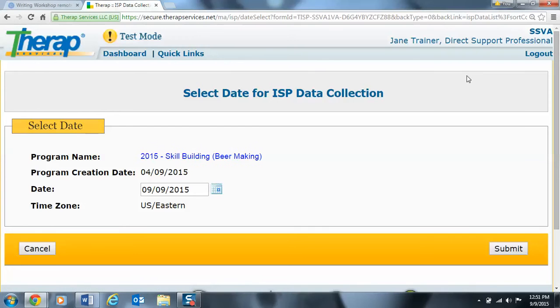When getting ready to write your documentation, what you need to do is ensure that today's date is here. You cannot write daily documentation into the future, but you can backdate it. If you backdate daily documentation, it will automatically notify your supervisor. We are supposed to complete our daily documentation by the end of shift. So if you're backdating documentation, your supervisor is going to ask you why that was backdated. So it always should be today's date that I'm writing on. I'm then going to come down and hit submit.